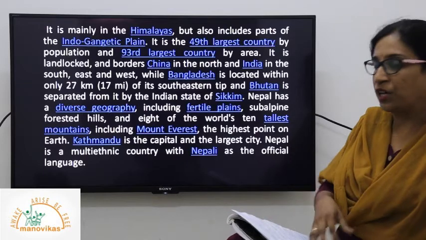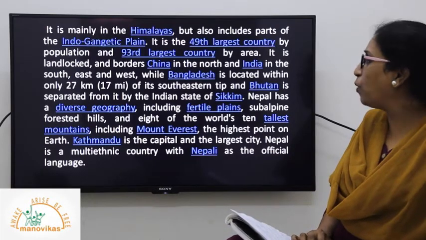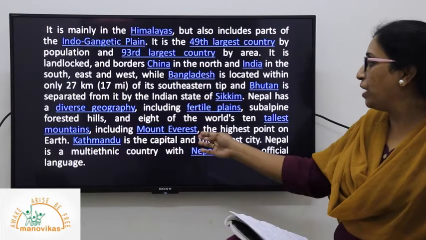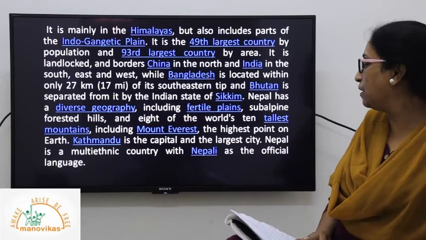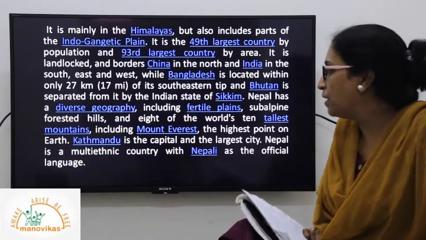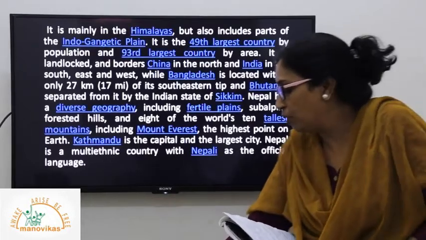Besides Everest or Mount K2, it also has a huge mountain range. The highest point on the earth, Mount Everest, is on the border of India and Nepal. Kathmandu is the capital and the largest city, and Nepal is a multi-ethnic country with Nepali as its official language.